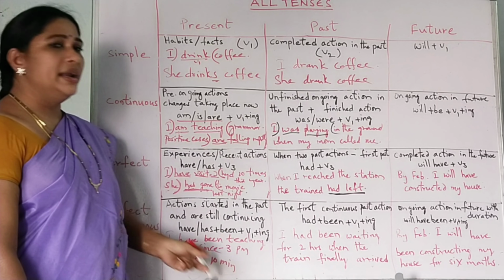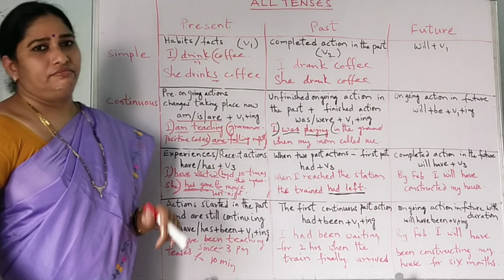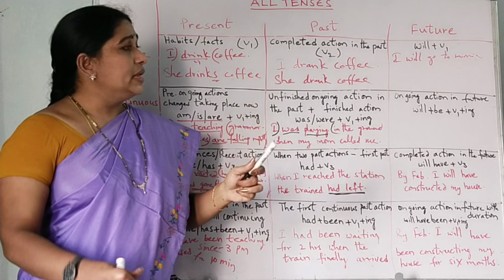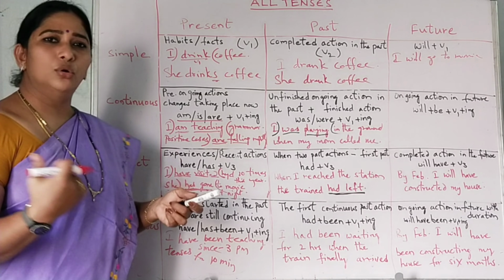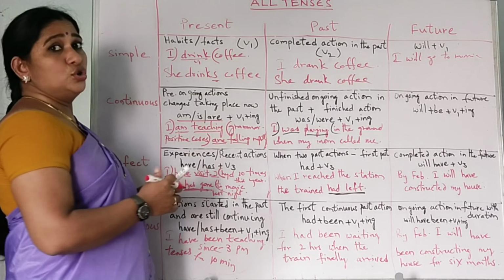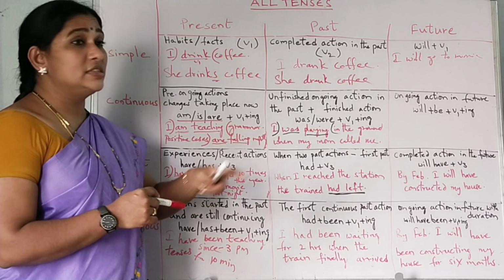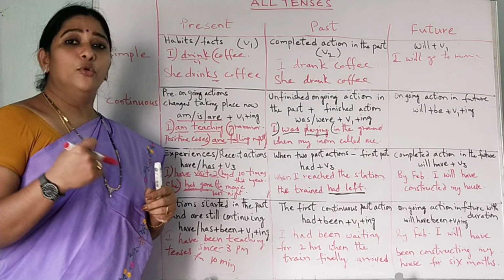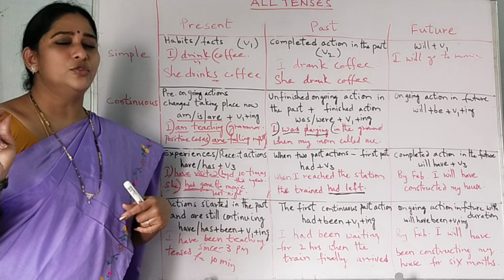So far we completed 8 parts here. Coming to the future tense. Future, very simple. What are you going to do in the future? I will go to movie. I'm going to movie tomorrow. This we can use in the present continuous also. You have decided that you want to go to movie tomorrow. I'm going to movie tomorrow.